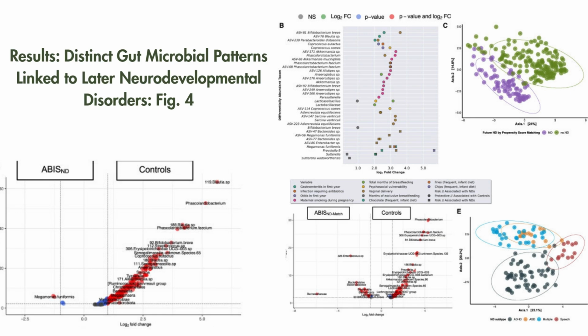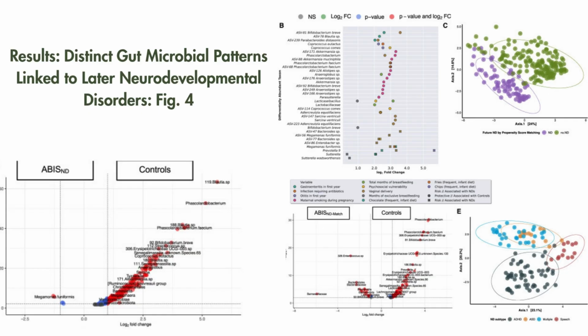In panel A, we see species like Bacteroides uniformis, and we see Roseburia, and we also see Bacterium, and they're more significant in healthy controls, indicating that they may play a protective role in early life immune and neural development. On the other hand, ND cases had relatively lower abundance of these beneficial taxa. This is actually thought to be related to short-chain fatty acid production, compounds that shape the gut-brain axis and inflammation.